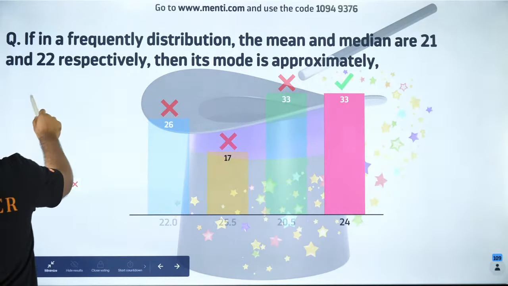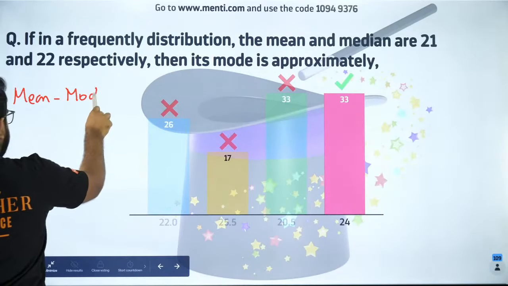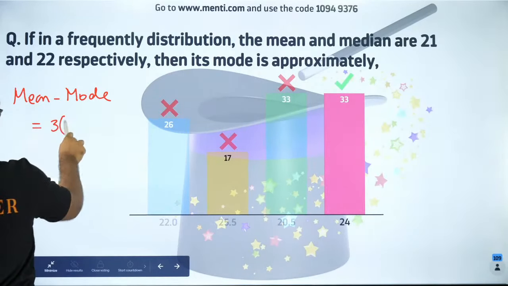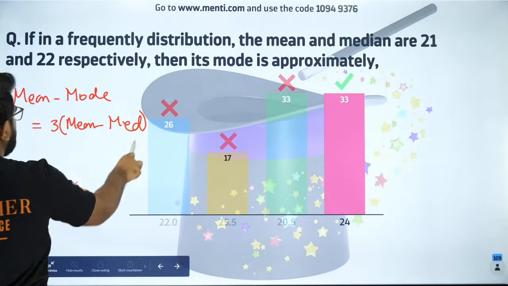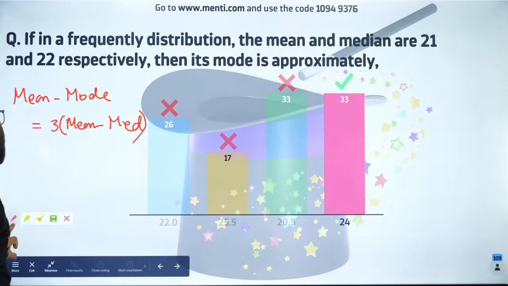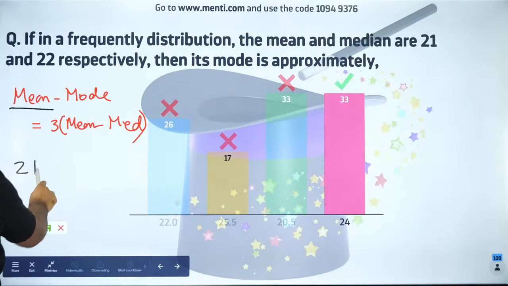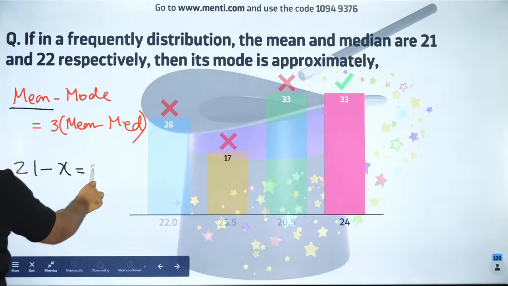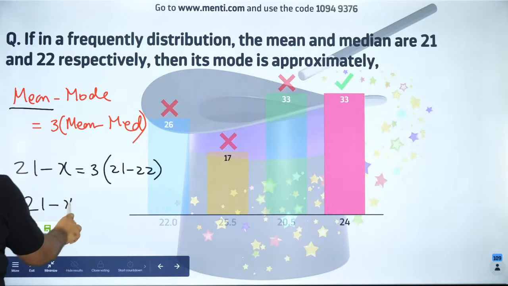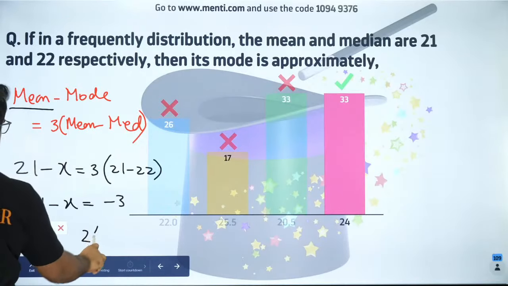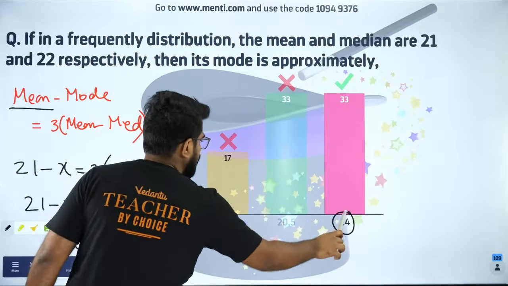So guys, the formula is mean minus mode is equal to 3 times of mean minus median. So this is an empirical formula. Usually it follows, usually it obeys, okay, for a distribution. So mean is 21, minus mode x, is equal to 3 times of 21 minus 22. So I'll have 21 minus x is equal to minus 3. So 24 is equal to x. So what is my mode? My mode is equal to 24, which is the right answer.